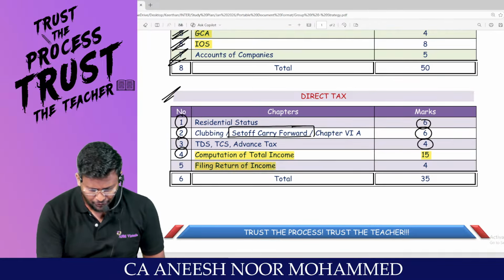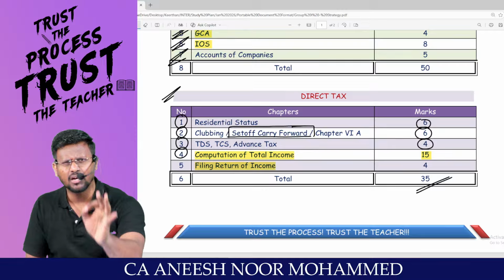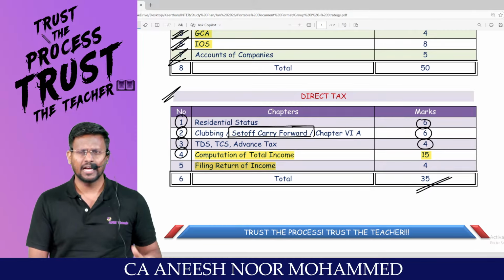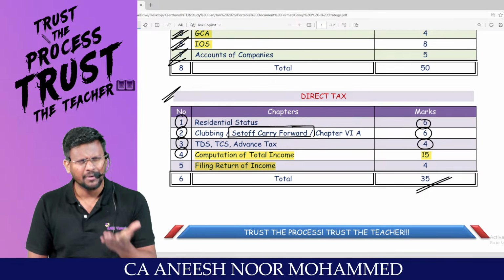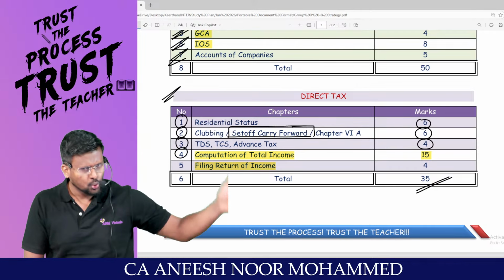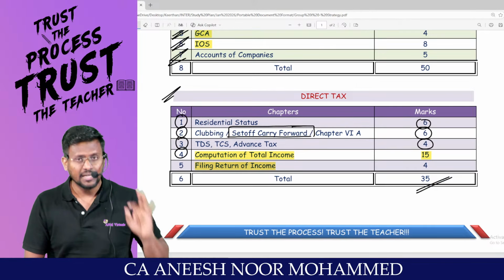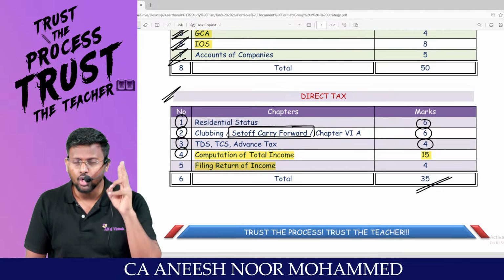And the filing return of income chapter is 4 marks. This itself will cover a minimum of 30 marks out of your 50 marks. As per our analysis, it comes to 35 marks. Every question paper, these areas are there. You can take the last question paper yourself and go through the areas. That is a game. Because in the last 1 month, volume should not affect us.